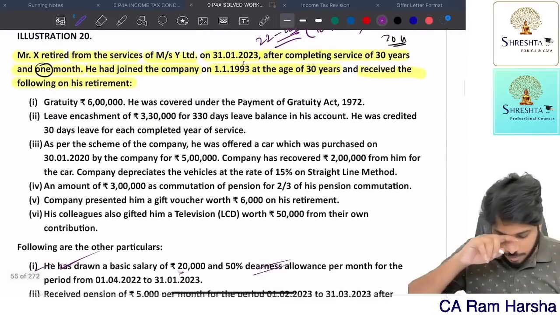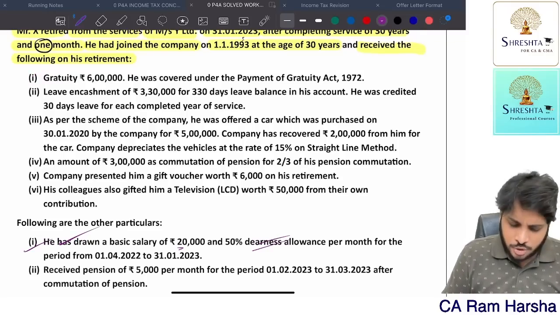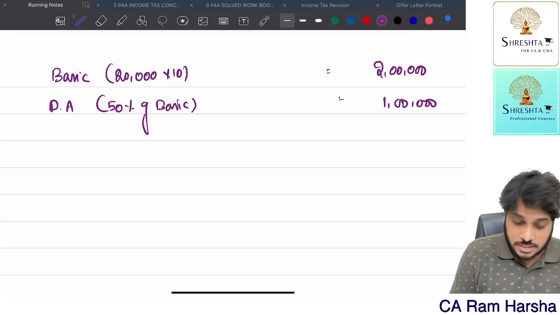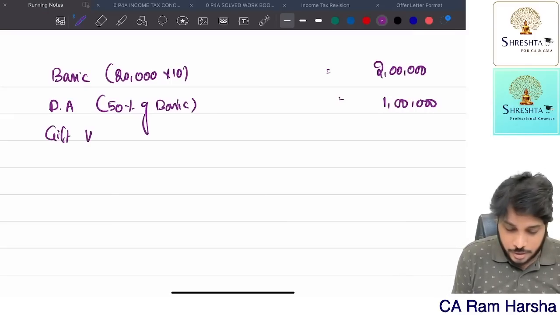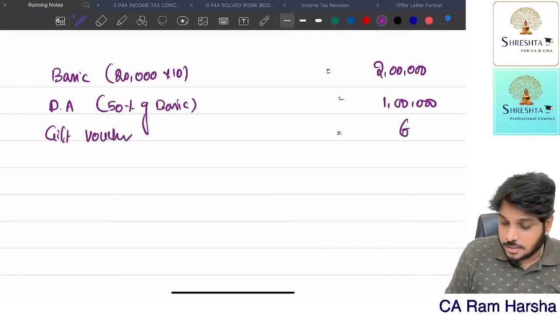Now from the beginning, let me check. Gratuity he received, leave encashment. No, I will come to retirement benefits at a time. Gift. The company gave him a gift voucher worth 6,000. So gift voucher, since it is exceeding 5,000, is fully taxable. 6,000 is fully taxable.